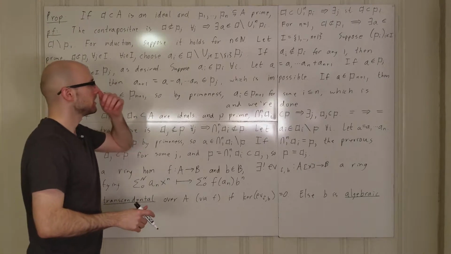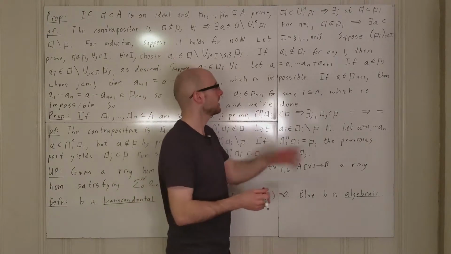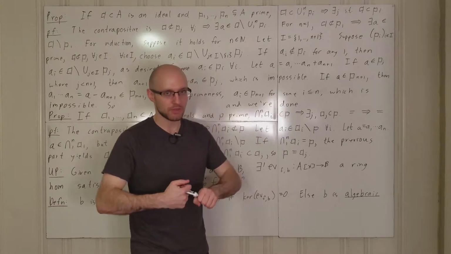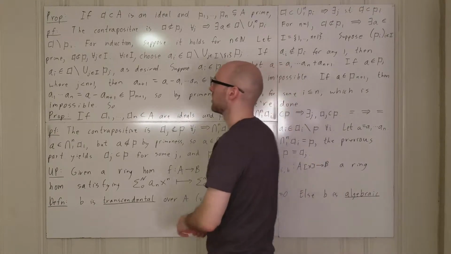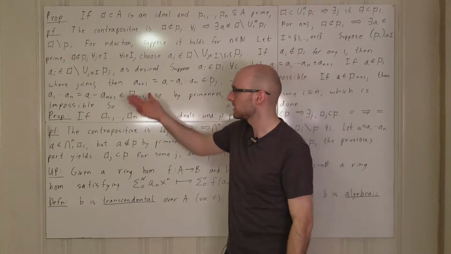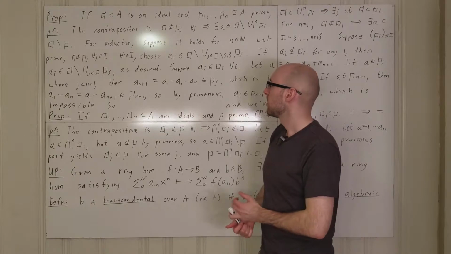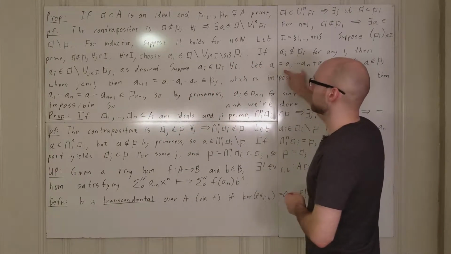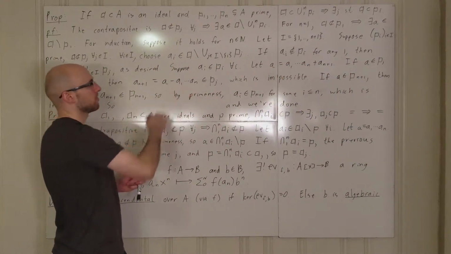So what we do is prove that this element that we've chosen cannot be in any particular PJ. Suppose A is in PJ where J is strictly less than n plus 1, so J is between 1 and n. Then if we move the product over to the other side, we can write AN plus 1 as A minus this product.